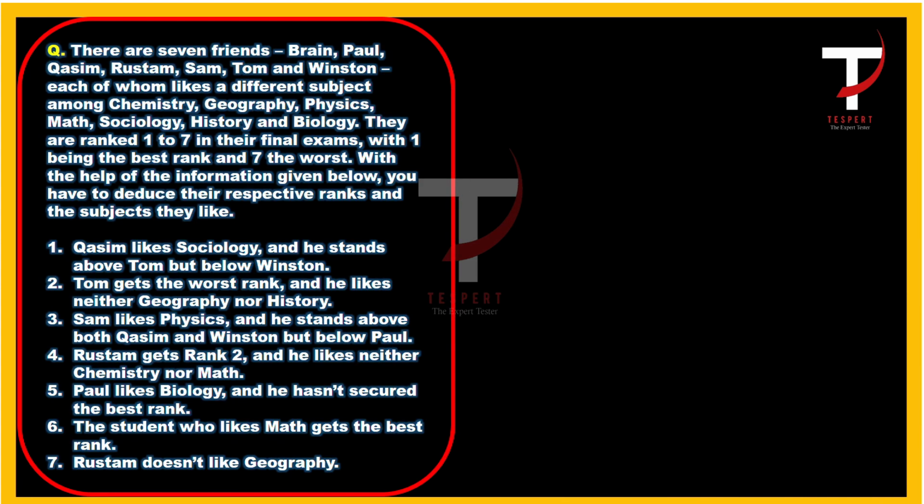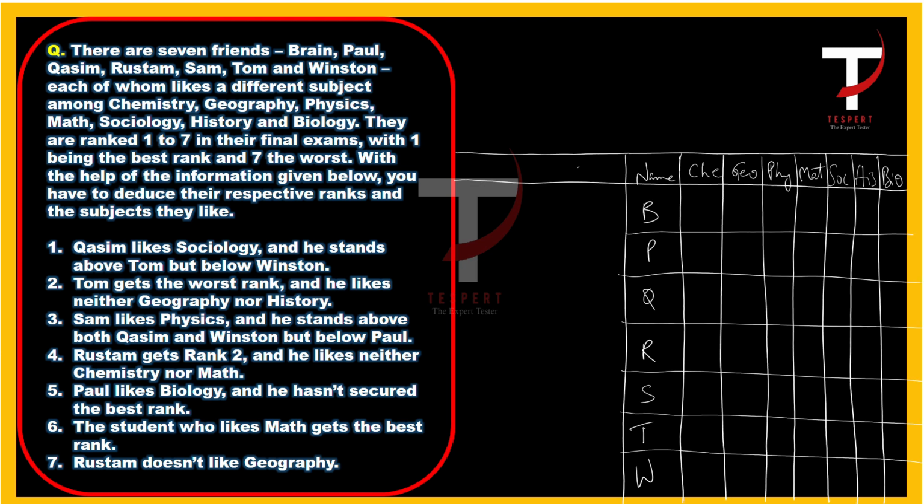There are 7 friends: Brian, Paul, Qasim, Rustam, Sam, Tom, and Winston, each of whom likes a different subject among chemistry, geography, physics, math, sociology, history, and biology. They are ranked 1 to 7 in their final exams, with 1 being the best rank and 7 the worst. With the help of the information given below, you have to deduce their respective ranks and the subjects they like. Okay, first we shall draw a table. So let's move to the first statement.